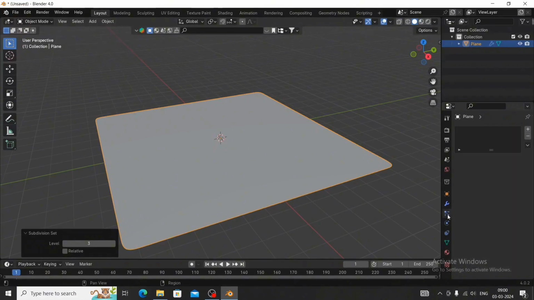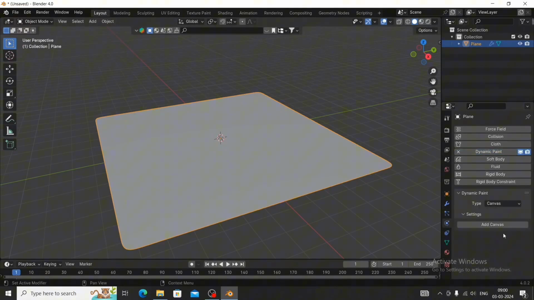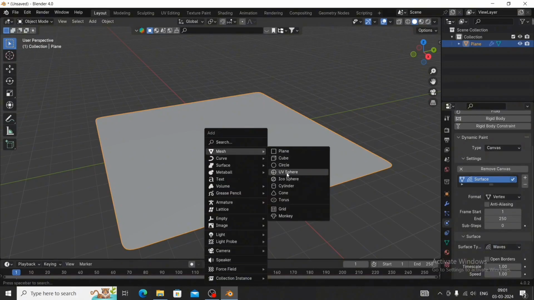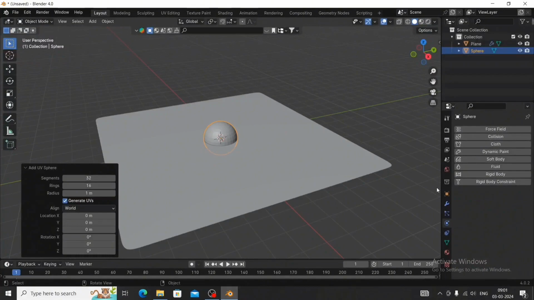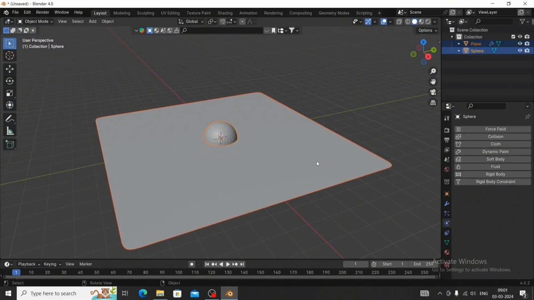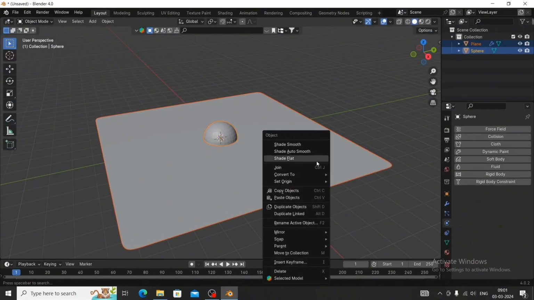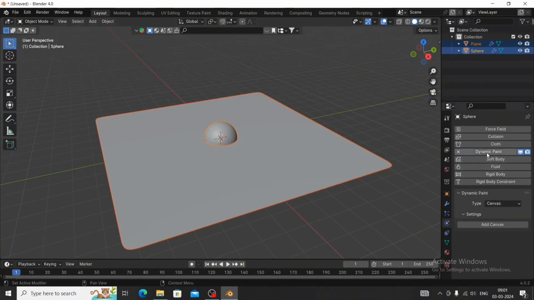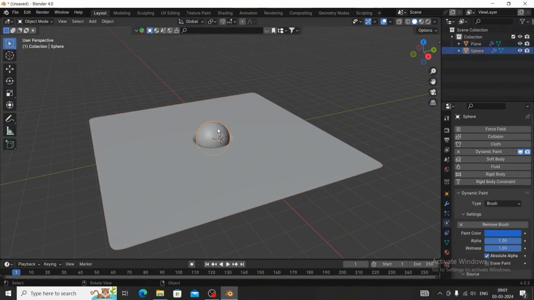Then go to physics properties, add dynamic paint, add canvas, from paint go to waves. Add a UV sphere, suppose, then click all, select all, shade smooth, and again click dynamic paint. This time brush, add brush, select the object, play the animation and move the object.